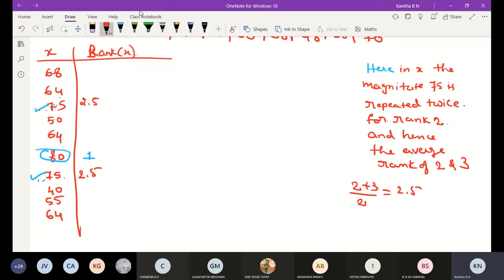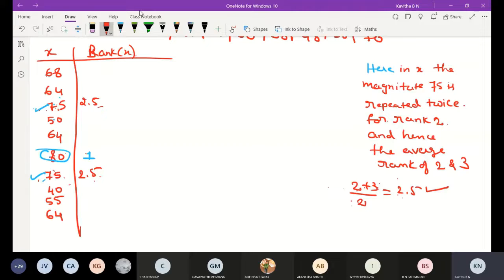Okay, understood this one? 75 is repeated 2 times. Already the first rank is assigned, so 2 and 3 ranks we have to assign. Do 2 plus 3 divided by 2, means 5 divided by 2 is 2.5. So 75 is 2.5 and 75 is 2.5. Okay, then next, 80 is first rank, 75 is 2.5.